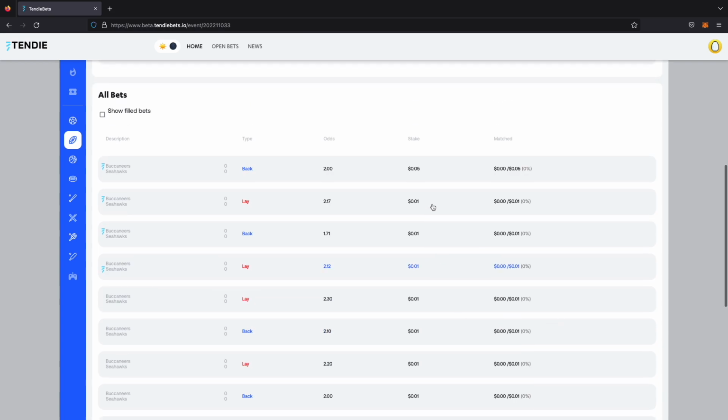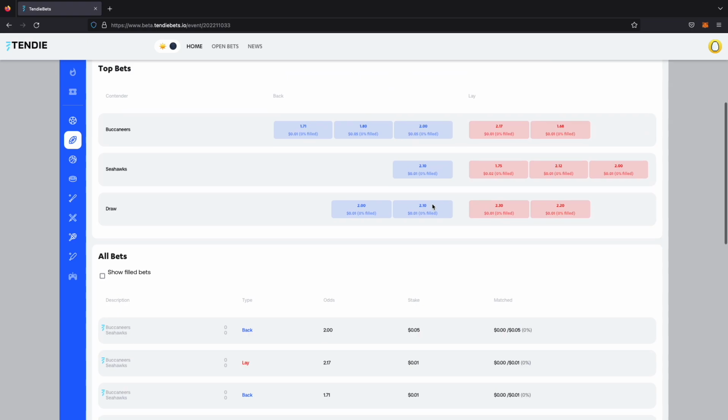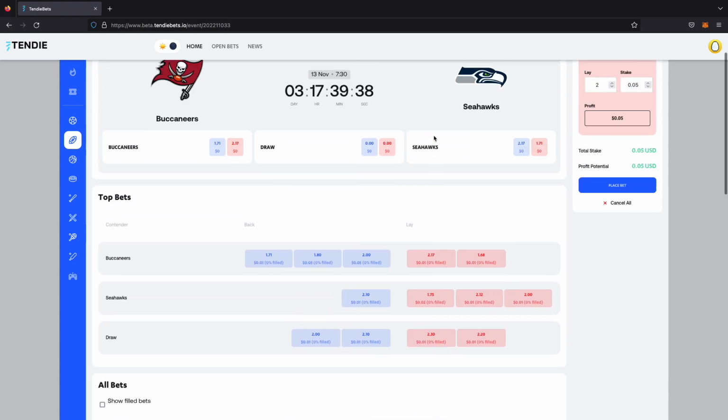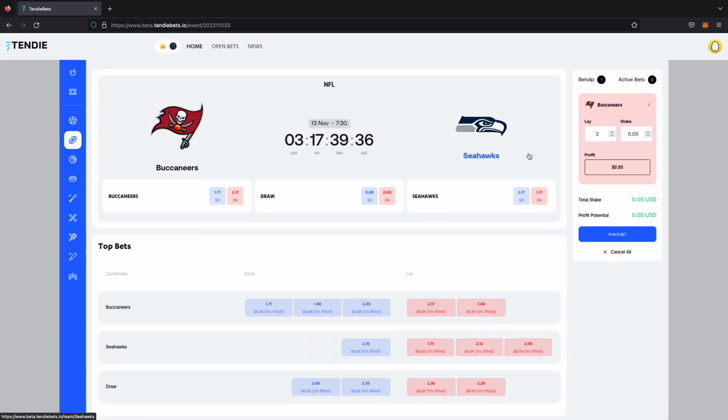But let's scroll up and click on one of the buttons. Let's click on the one you just made. So he just made this bet as a back from the home page. If he clicked it, it pulled him to the top, and you see this bet slip shows up on the right-hand side, and it's a lay bet because that's the inverse, as Boose so heroically explained earlier. And it preloaded the input fields with exactly what you need to match that bet fully. Now you can change that. You can raise or lower the stake, the odds, anything like that.